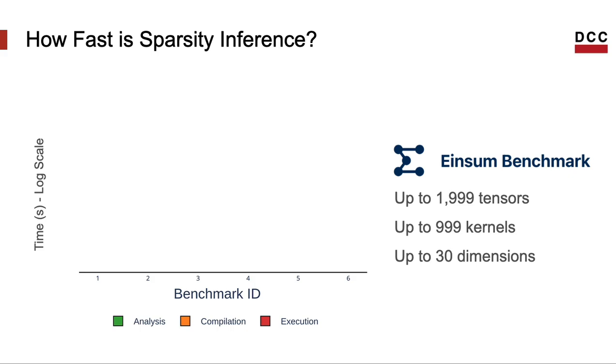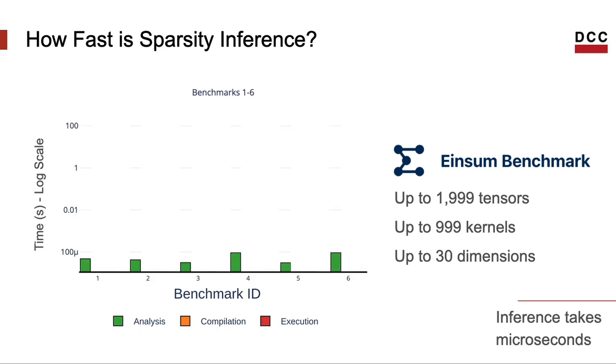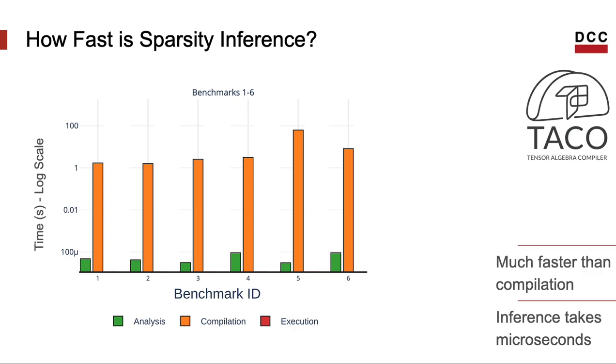Here I'm taking benchmarks from the ISUM collection, which contains lots of operations that contract and multiply tensors. Even though some of these benchmarks are very large, sparsity propagation analysis takes milliseconds. I mean orders of magnitude less than the time that it takes to compile these computational graphs using Taco, for instance.